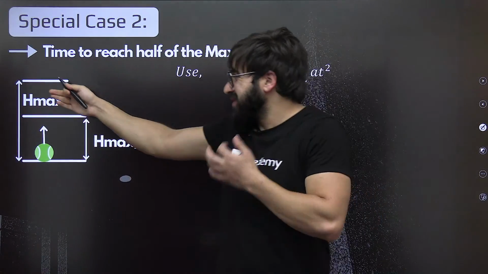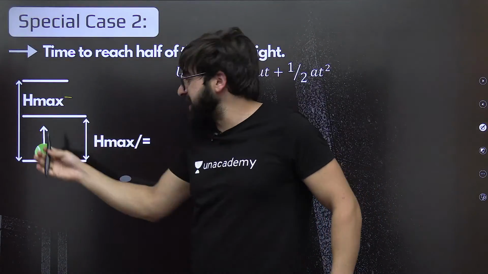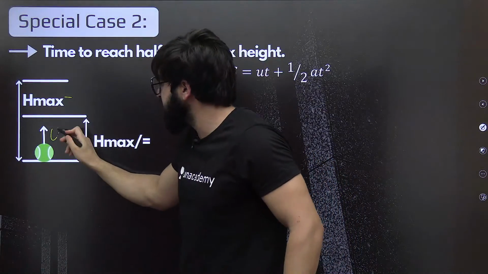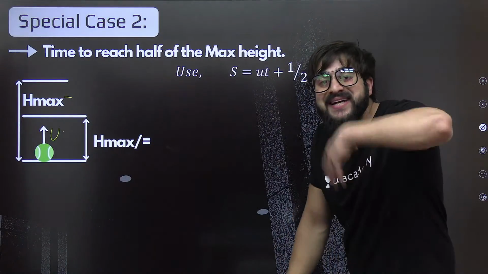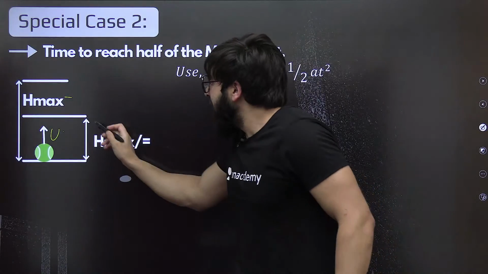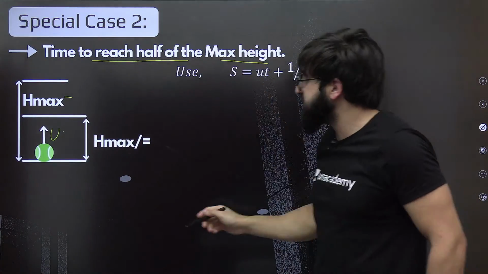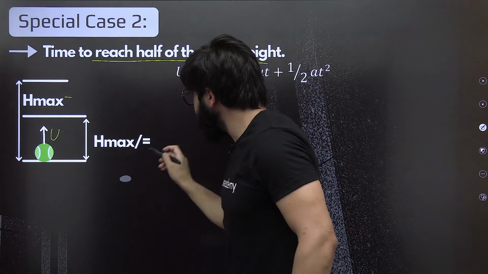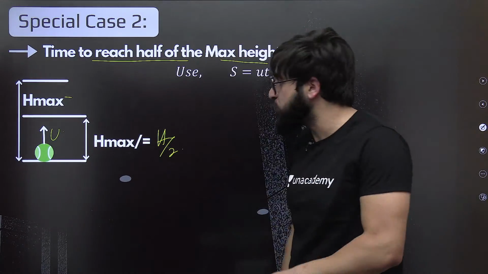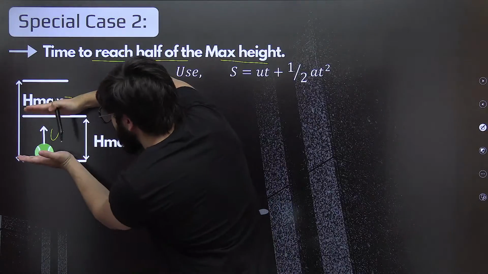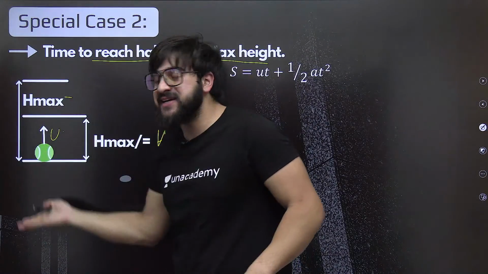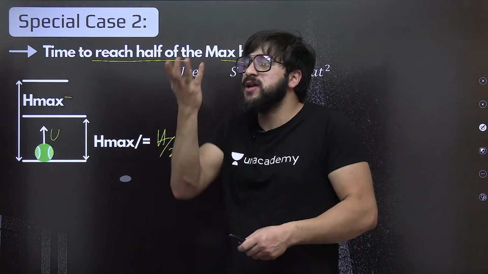What do we say this? Maximum height attained by this one. If we are launching with a velocity of, for example, u, then if I ask you how much time it is going to take to reach half of the maximum height, h max by 2, how much time will it take from this point to this point?